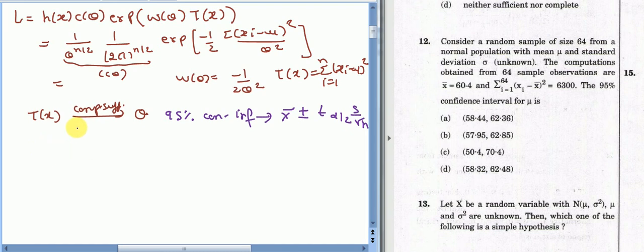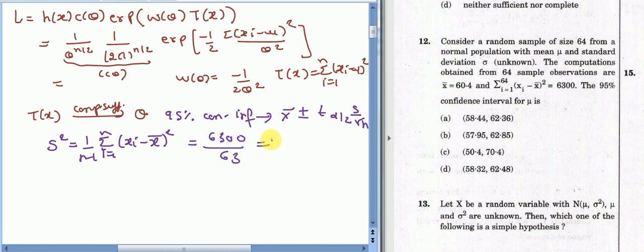Before that, let us calculate s. Actually s square equals 1 upon n minus 1 summation i from 1 to n of (xi minus x bar) whole square. For us it is 6300 upon n minus 1, that is 63. So s square equals 100 and then s equals 10.